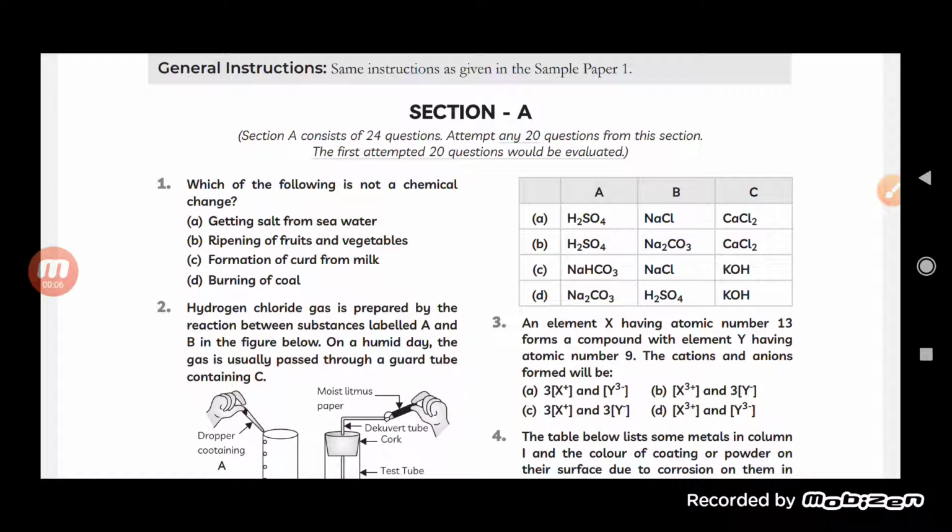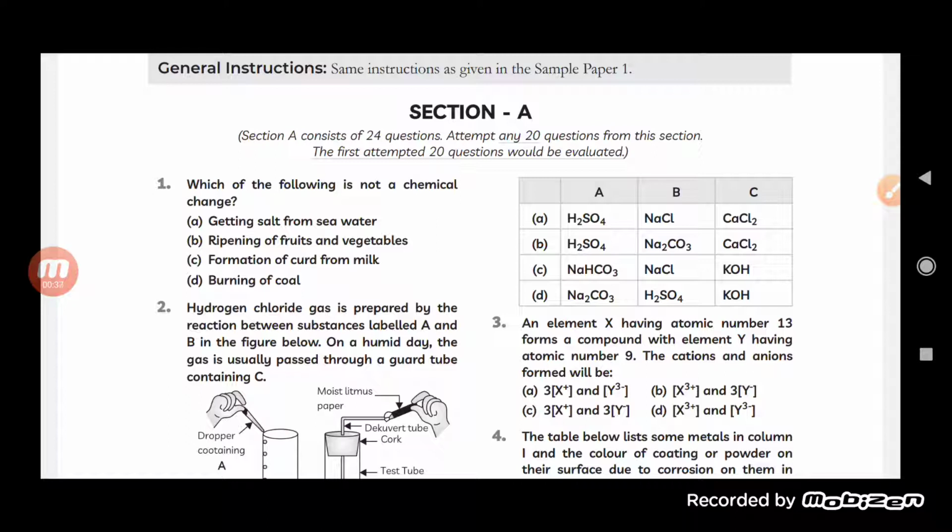So students, in the previous class we had finished with the sample paper which was launched by CBSE. Today we will continue with the practice of the multiple choice questions, and we are going to see another sample paper and attempt more questions. That will be much better to understand, especially in Term 1.